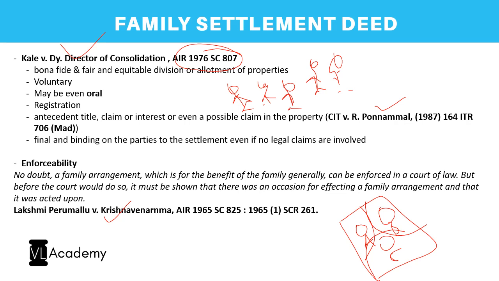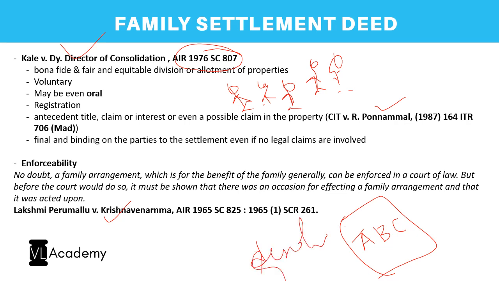Until and unless they are all one and they are all friendly, there is no problem at all between them. When there is no dispute, A, B and C will enjoy the entire property. All the family members will jointly enjoy the property without any question. But the moment there is some kind of a tussle between all of them, they would come to a problem, which is nothing but a dispute. So how to resolve the dispute, right? The resolution of a dispute is what a family settlement deed is all about.